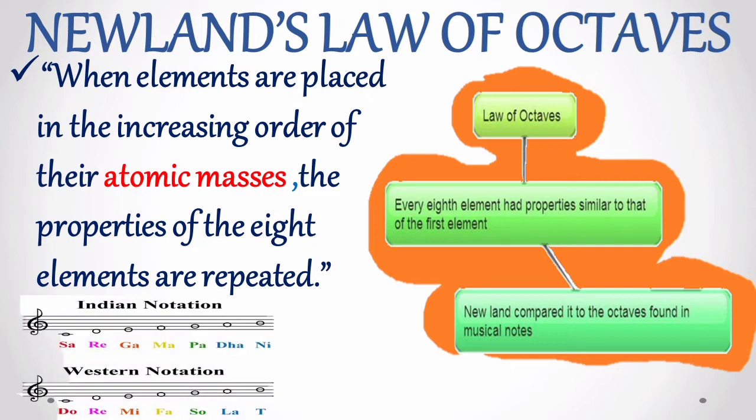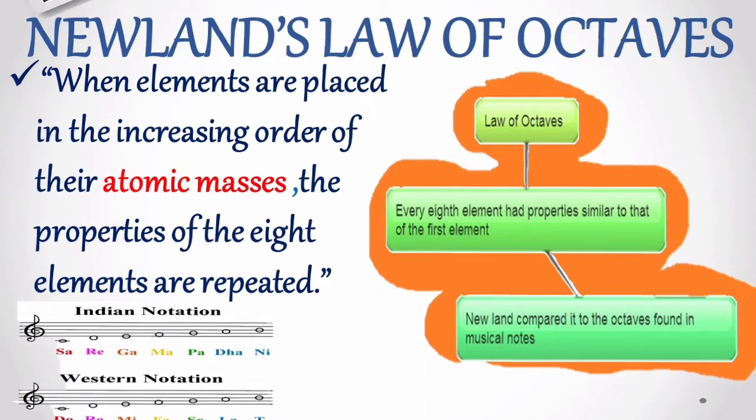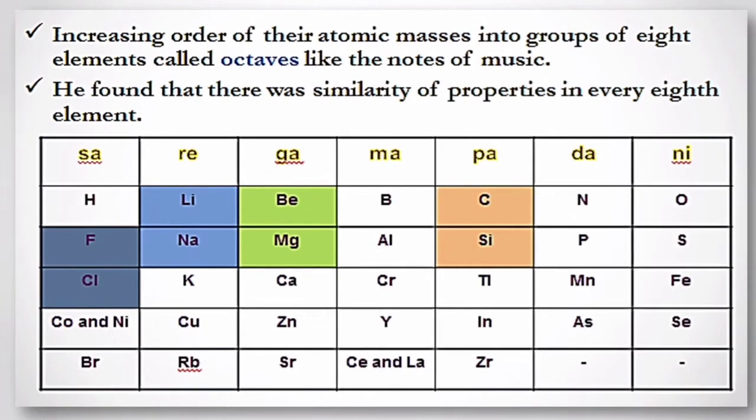This repetition of properties is just like the repetition of the 8th note in the octave of music. Because of this analogy, it is called Newlands' law of octaves. Let us identify some octaves in this table.